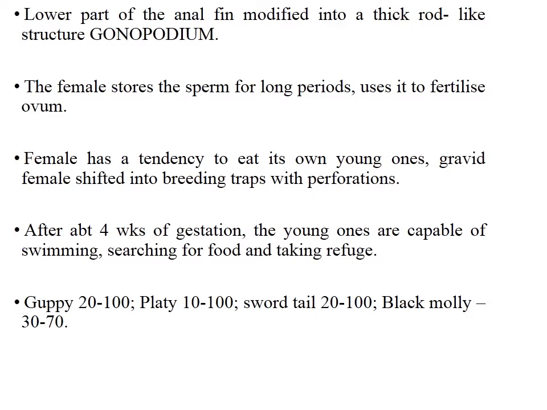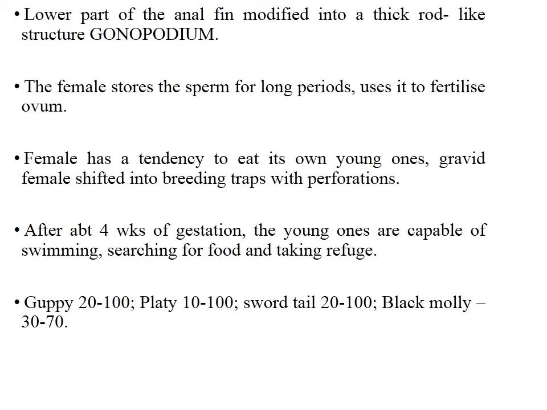The lower part of the anal fin is modified into a thick rod-like structure which is called the gonopodium. The female stores the sperm for a long period and uses it to fertilize ova. The female has a tendency to eat its own young ones, and the gravid female is shifted into breeding traps with perforations. After about 4 weeks of gestation, the young ones are capable of swimming, searching for food and taking refuge.